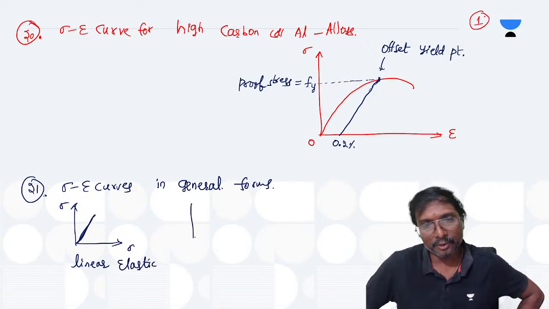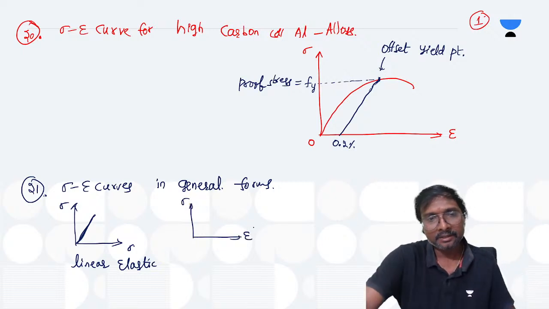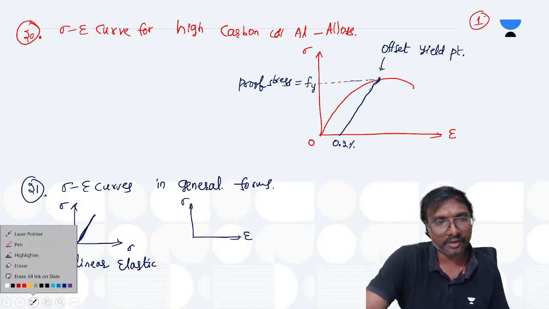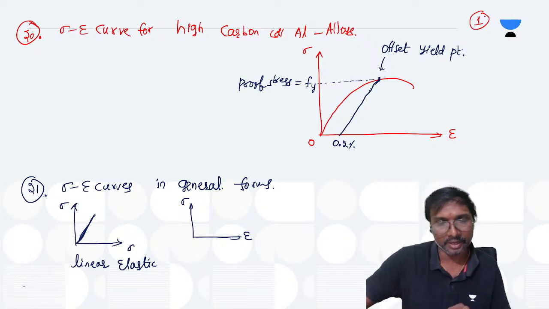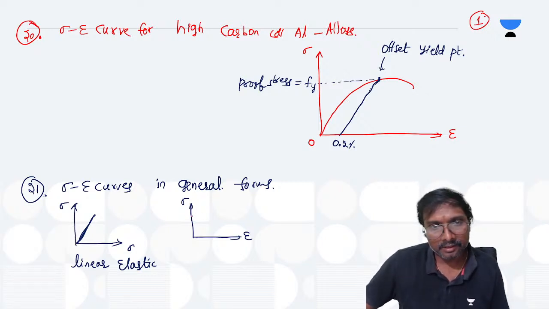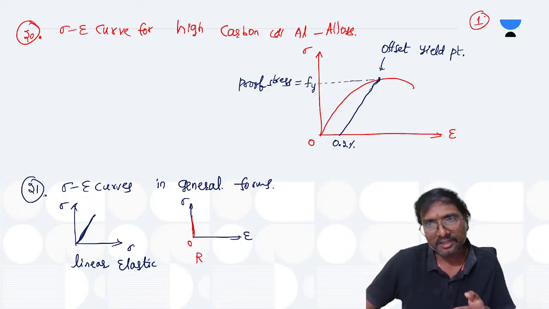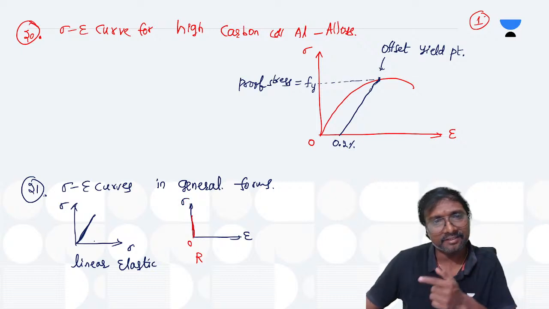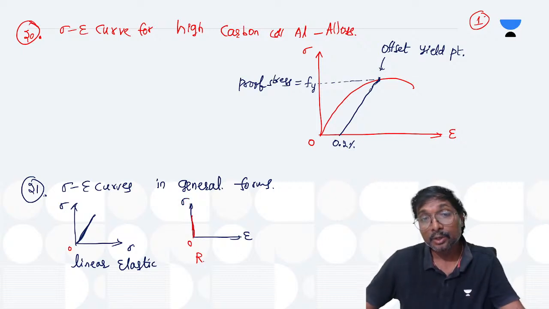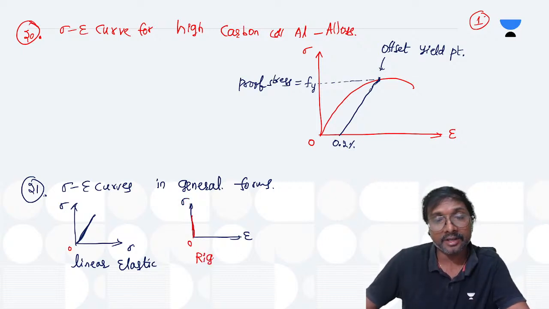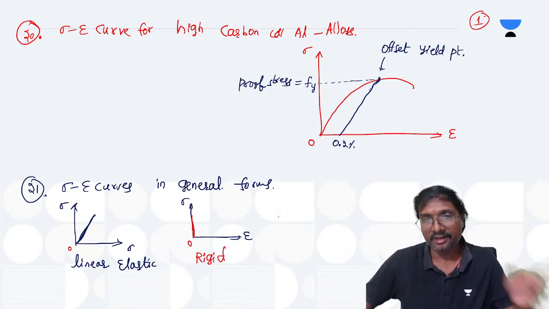And suppose you have this, that is your stress-strain curve. If you just observe, what do you have here? If the curve is vertical like this, you consider this as rigid, because whatever stress you apply, do you have any strain? No strain. Whenever there is no strain, you call it rigid, right?